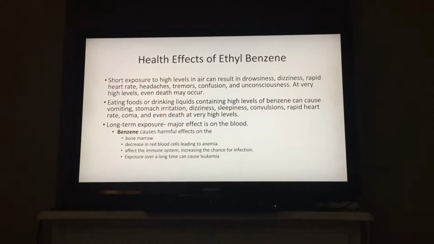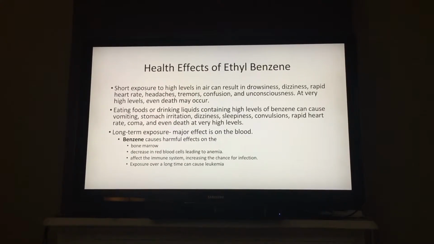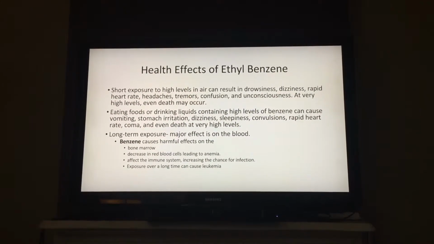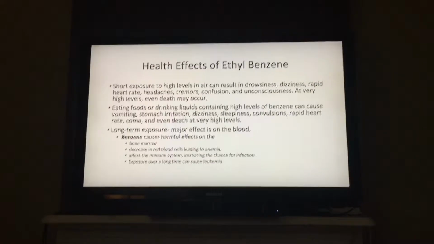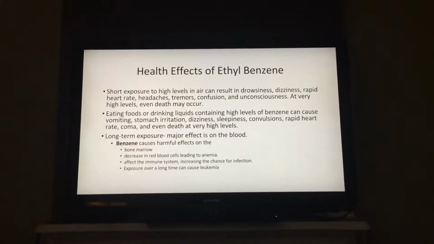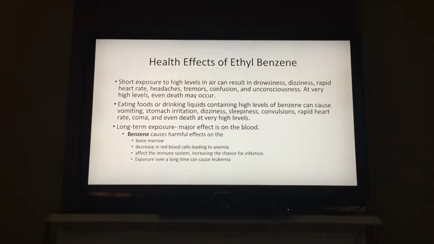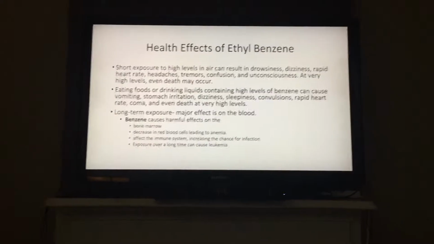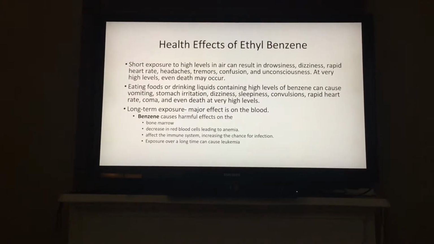Some of the major health effects of ethyl benzene: short-term exposure to high levels in the air can result in drowsiness, dizziness, rapid heart rate, headaches, tremors, confusion, and unconsciousness. At very high levels, it can cause death. Eating foods or drinking liquids containing high levels of benzene can cause vomiting, stomach irritation, dizziness, sleepiness, convulsion, rapid heart rate, coma, and at high levels, again, it can cause death.